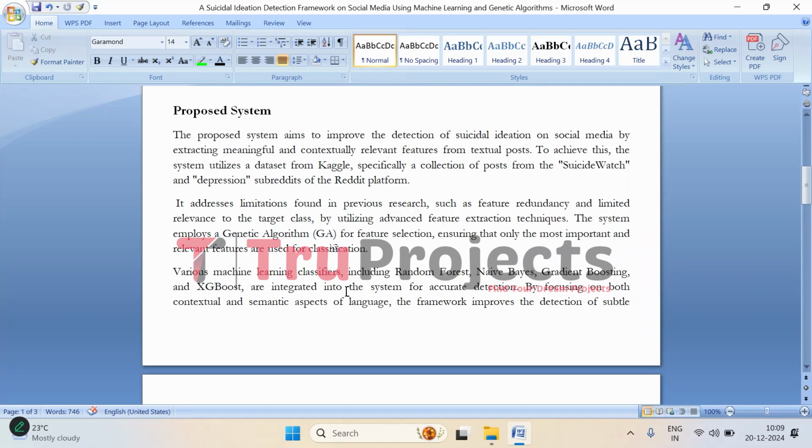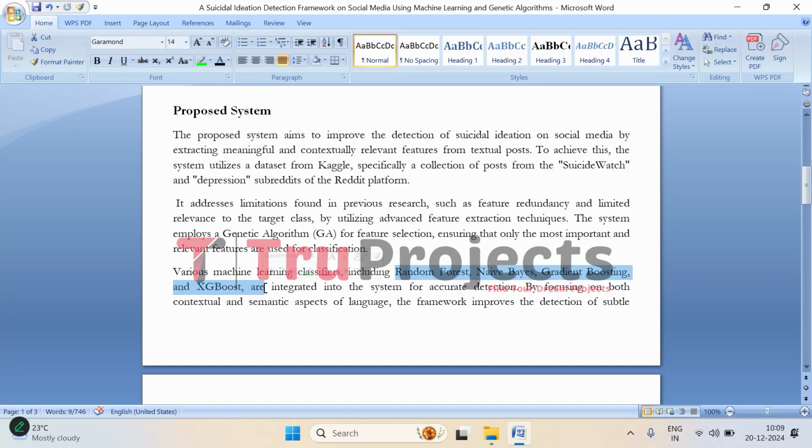To make the detection process even more accurate, the system uses several powerful machine learning algorithms: random forest, naive Bayes, gradient boosting, and XGBoost. Each of these classifiers has its strengths, and by combining them, the system becomes more reliable in identifying suicidal ideation.